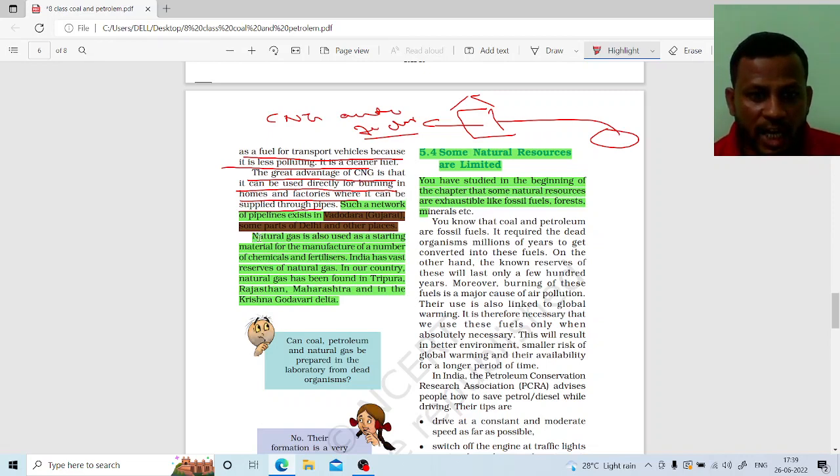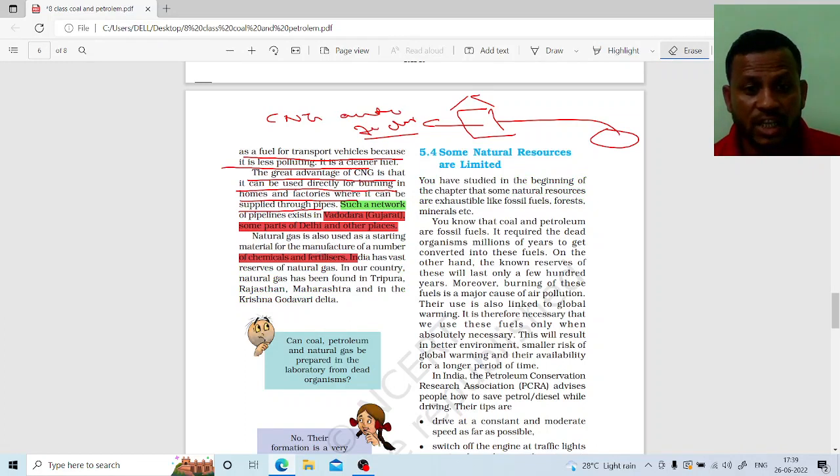And see here, natural gas is also used as a starting material to manufacture a number of chemicals and fertilizers. Remember that fertilizers are also prepared by using these gases or petroleum products. India has a vast reserve of natural gas.